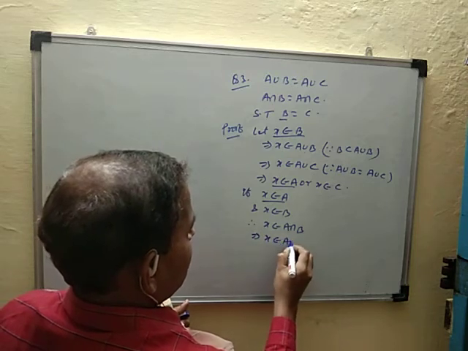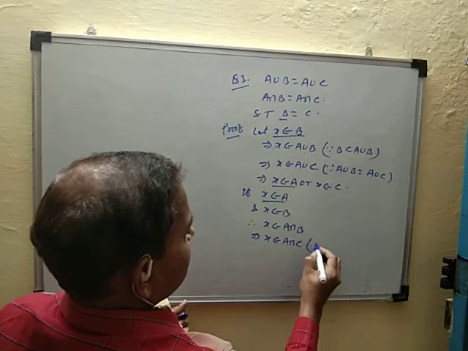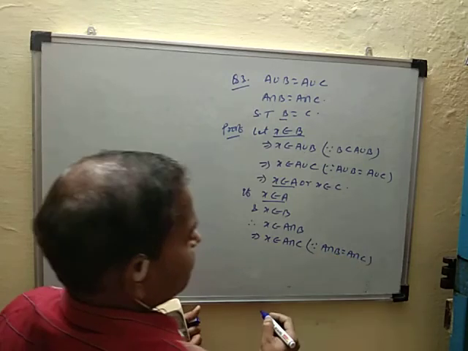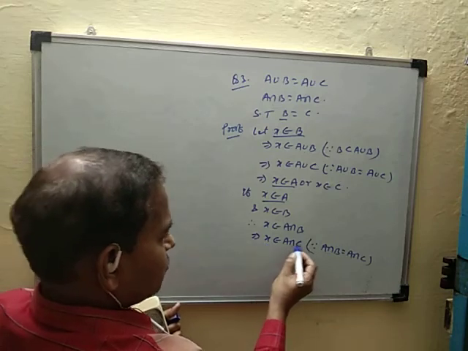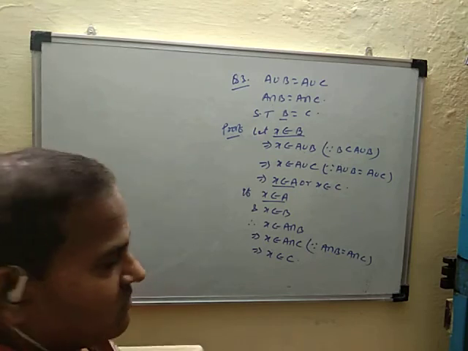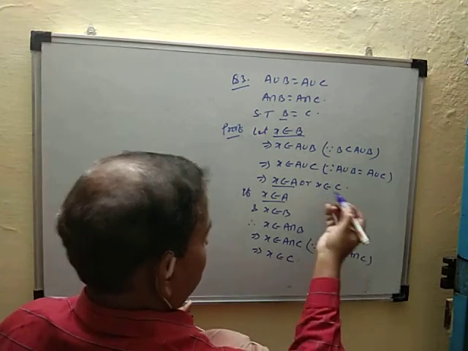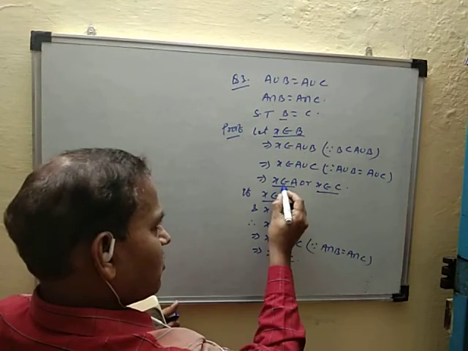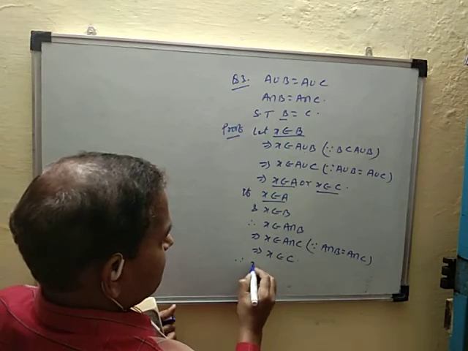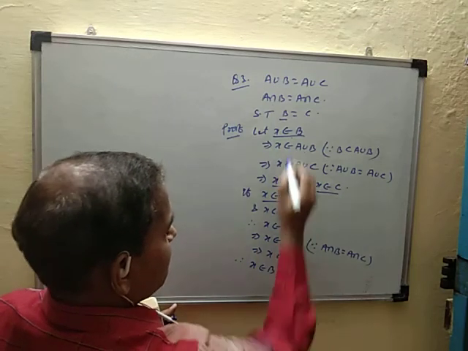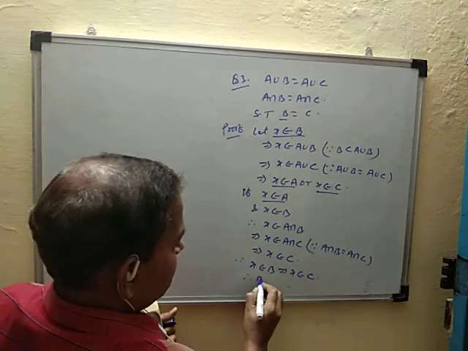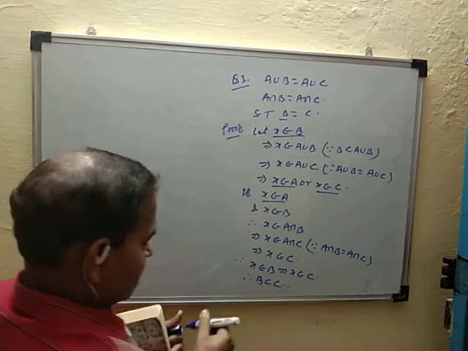So this implies X belongs to A intersection C, because given A intersection B is equal to A intersection C, and X belongs to A intersection C, this implies X must belong in C. In both cases X belongs to C. So if X belongs to A, then also X belongs to C. Since X belongs to B and X belongs to C, therefore B is a subset of C.